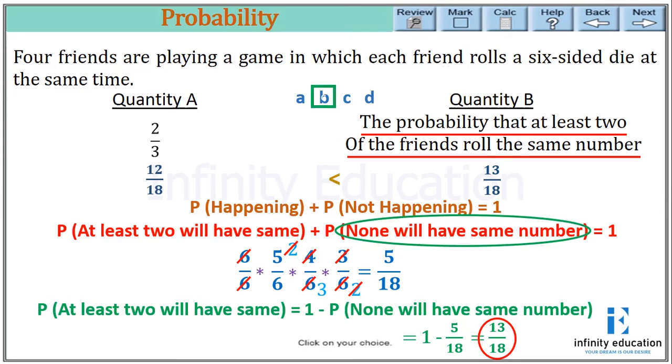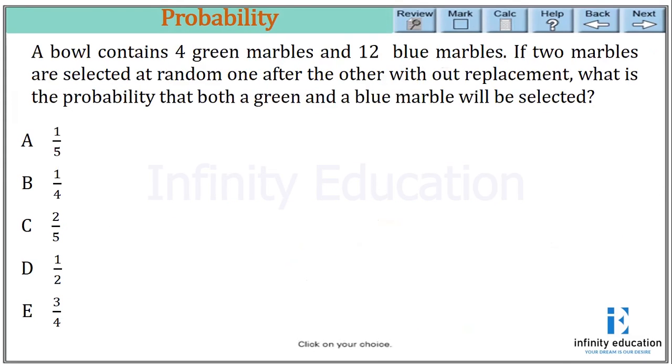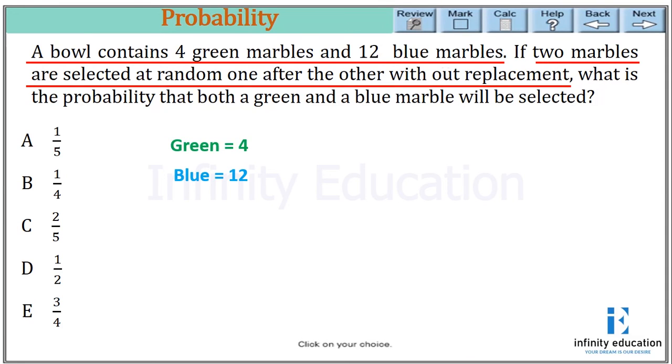Now let's see one more example. A bowl contains 4 green marbles and 12 blue marbles. If 2 marbles are selected at random, one after the other, without replacement, what is the probability that both a green and a blue marble will be selected? So the bowl contains 4 green marbles and 12 blue marbles, so green is 4 and blue is 12. If 2 marbles are selected at random, one after the other, without replacement.